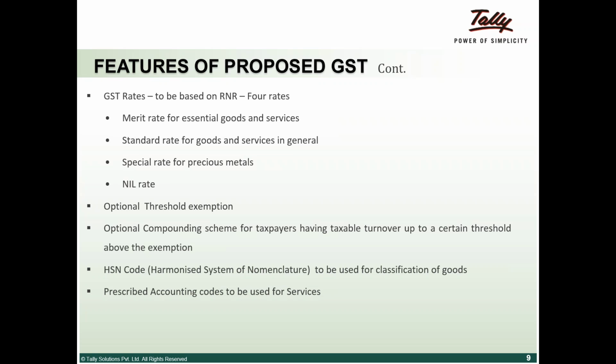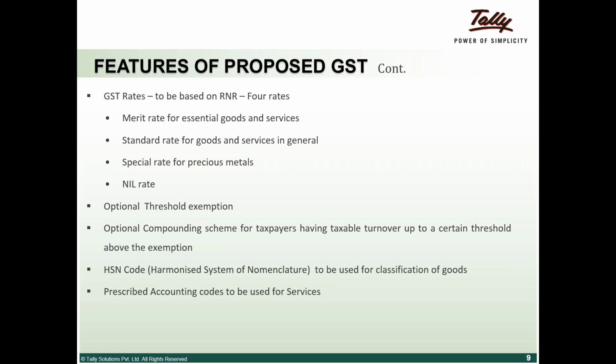There is something called compounding, where you can opt and tell the government that I will pay you an X amount of tax, which the government prescribes, but I will not maintain everything as per what you need me to maintain. I will tell you my turnover is X amount into X percentage of tax. That's what will be my tax paid. I won't be eligible for input credit, which I'm okay with.